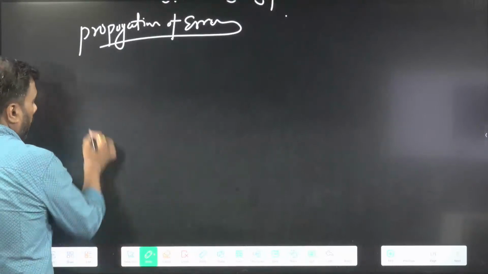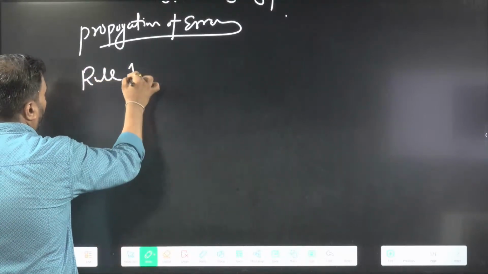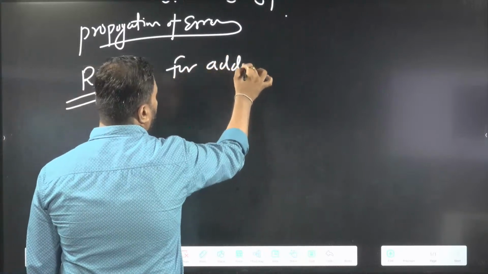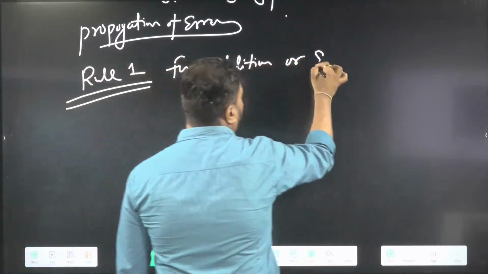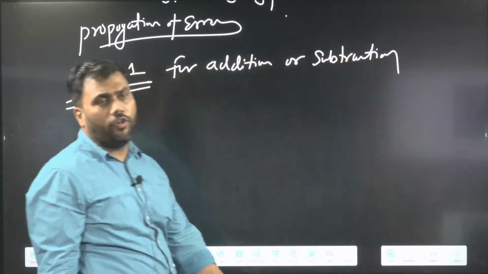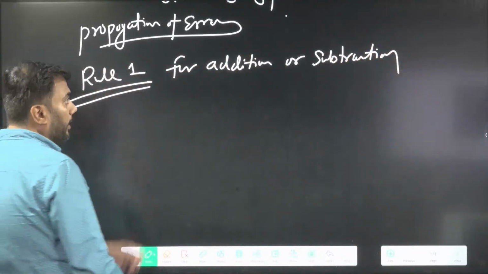So write down rule number 1, for addition or subtraction.